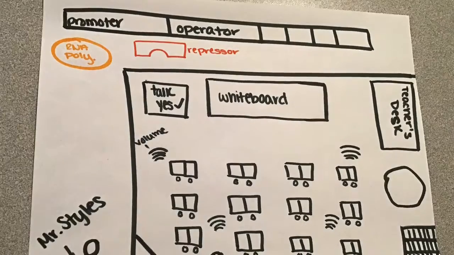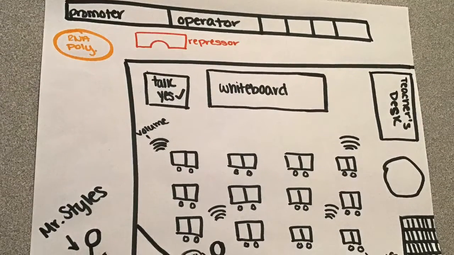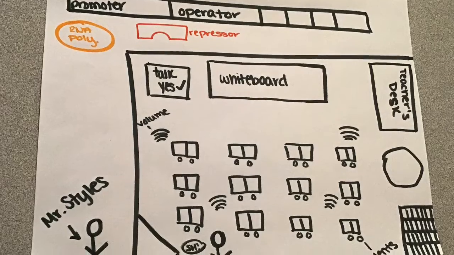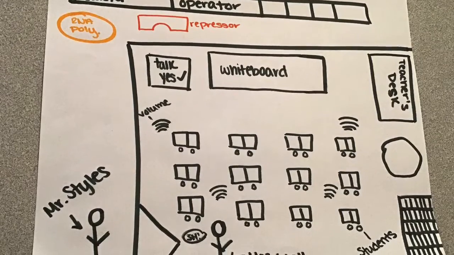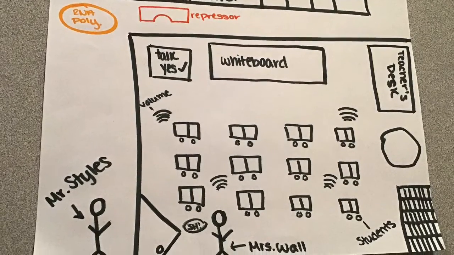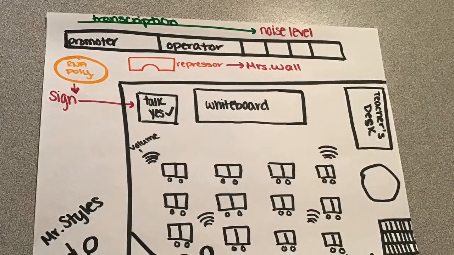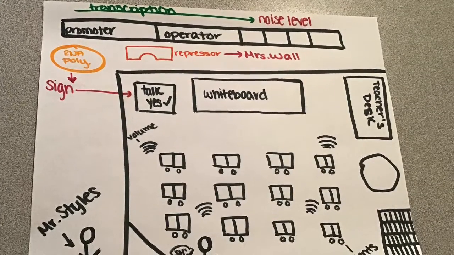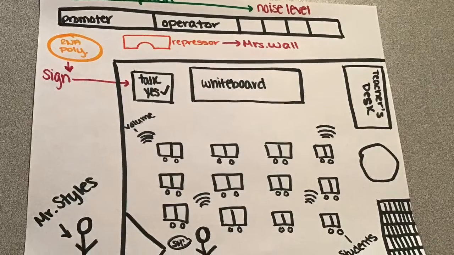However, another teacher from down the hall, Mr. Stiles, comes down to talk to Ms. Wall about a staff meeting. Ms. Wall gets distracted from trying to bring the noise level down and converses with Mr. Stiles instead. The sign on the wall stays at on, and the RNA polymerase allows the transcription to occur and the noise level to stay high.